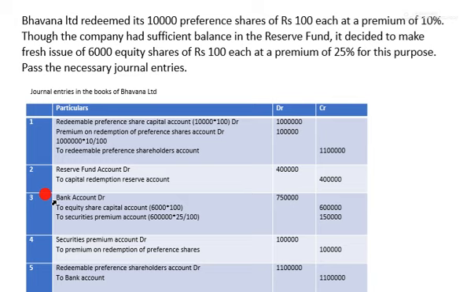Next, here the second sentence is finished. Further, it is decided to make a fresh issue of 6,000 equity shares of rupees 100 each.